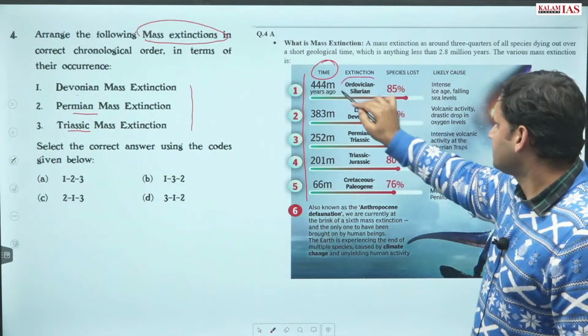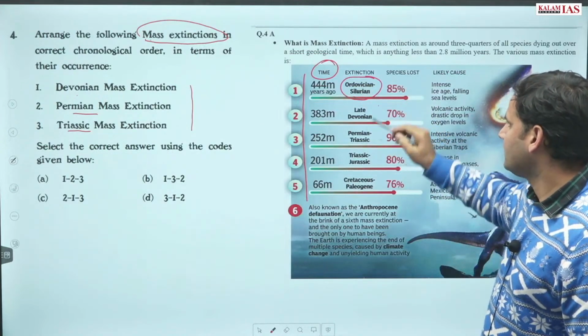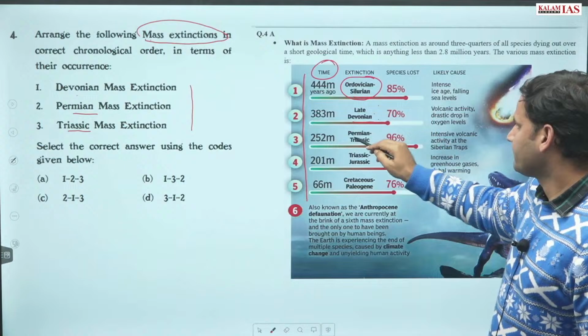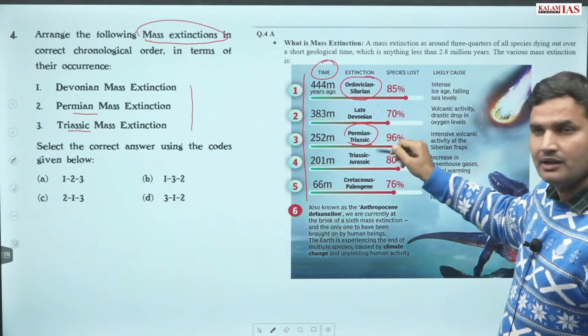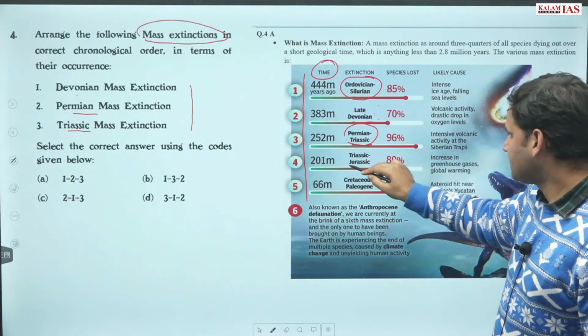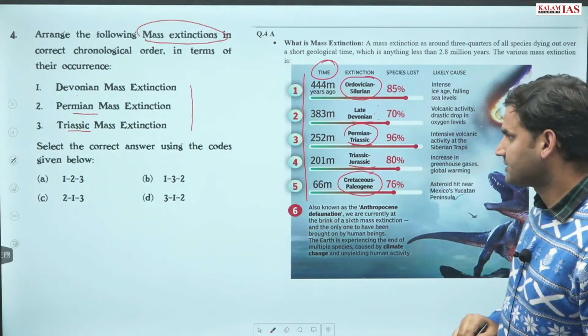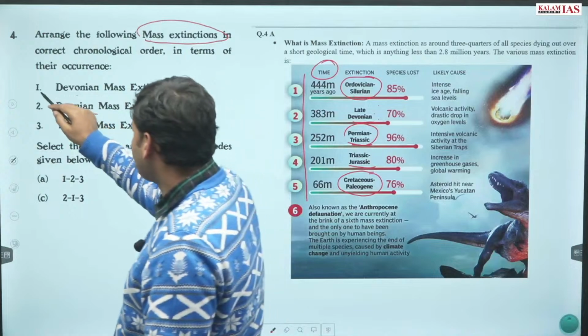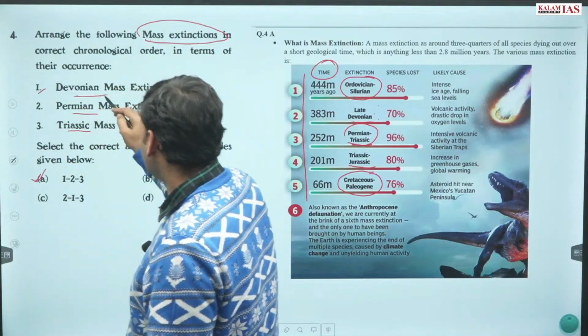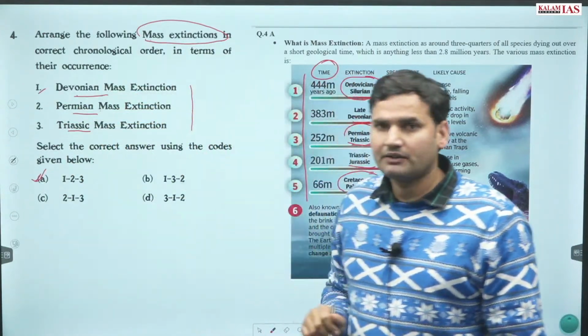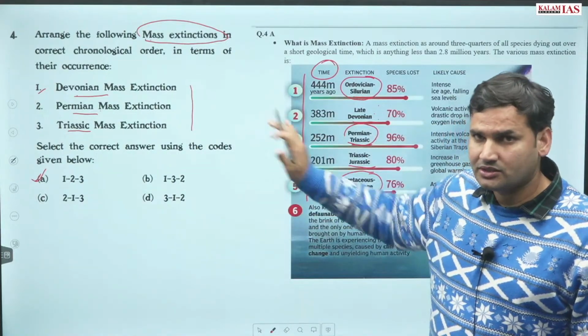So first was Ordovician, Silurian, then late Devonian, then came Permian, Triassic, then Jurassic, and then Cretaceous. The correct answer is they have been properly arranged: Devonian mass extinction, Permian, and thereafter Triassic mass extinction.